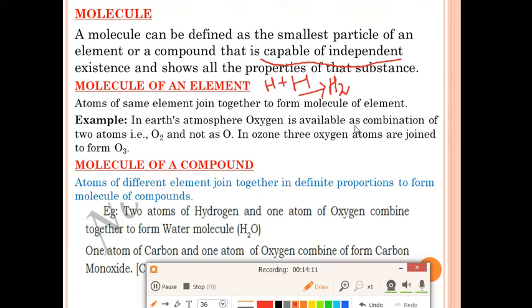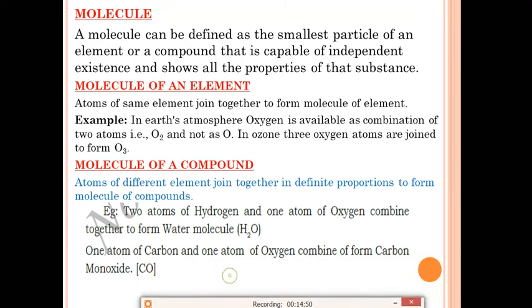In Earth's atmosphere, oxygen is available as a combination of two atoms, O2, and not as O. Whenever you write a reaction, whenever oxygen is present, we write oxygen in the form of O2 and not as O. Why? Because O2 has independent existence, it is stable, but a single oxygen atom is not stable. It will not exist independently in nature. Likewise, what is the formula for ozone? The formula of ozone is O3. For the formation of ozone, three oxygen atoms combine together. So this is also an example of a molecule of an element. Next topic is molecule of a compound.